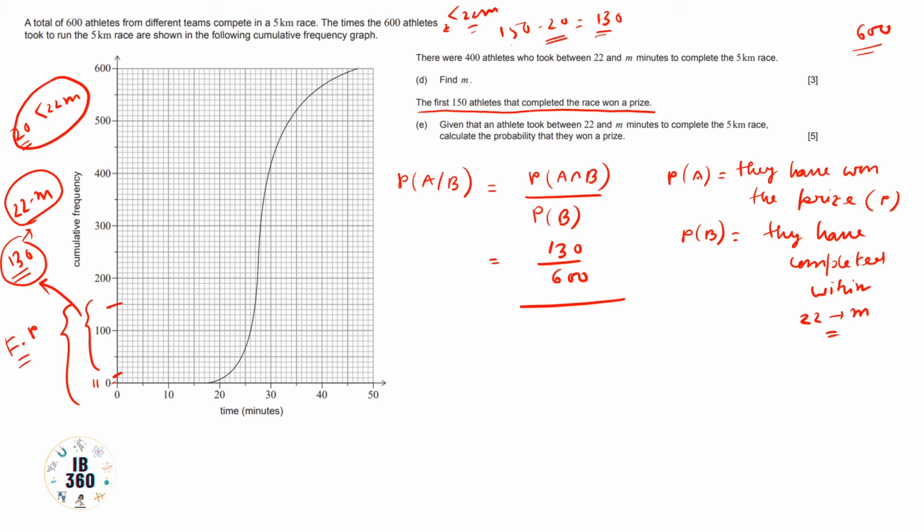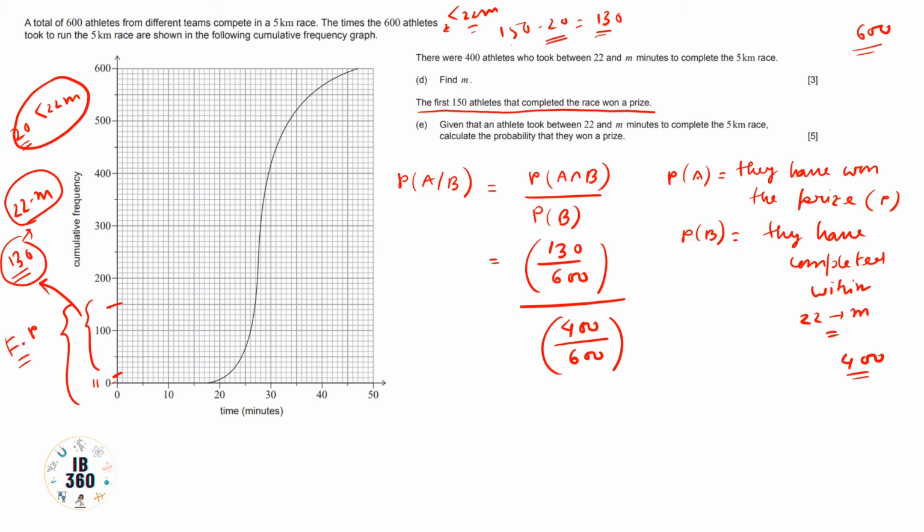Now P of B, the probability that they have completed the race within 22 to m minutes: we have 400 athletes there. So 400 divided by 600 is P of B.